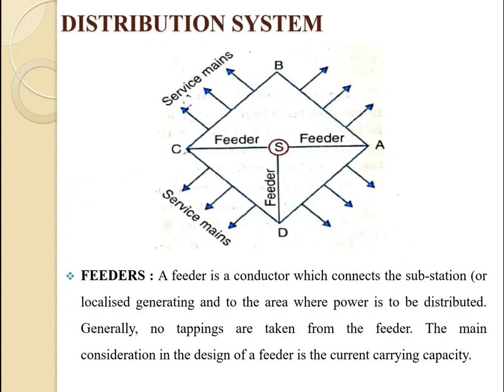First component is the feeder, second is the distributor, and third is the service mains. So we can start with the feeder.